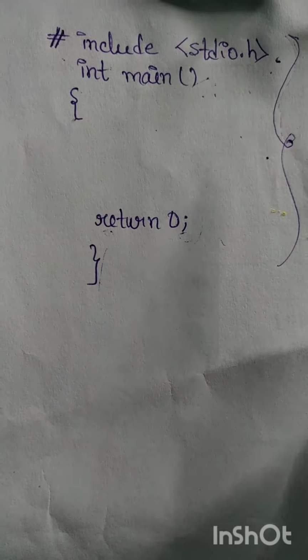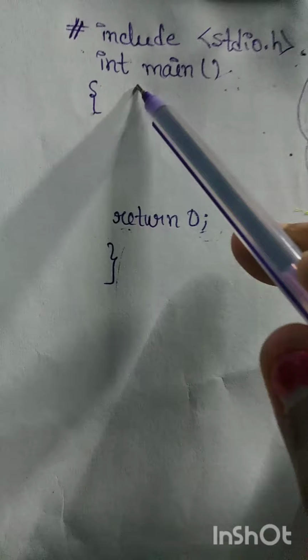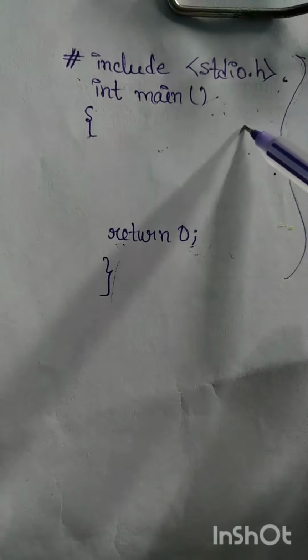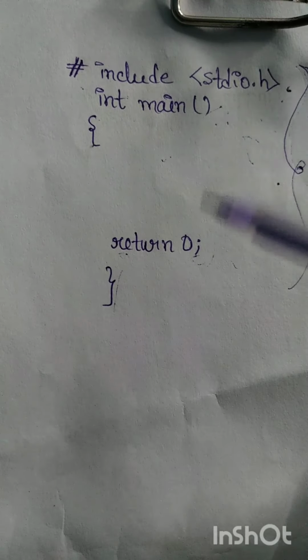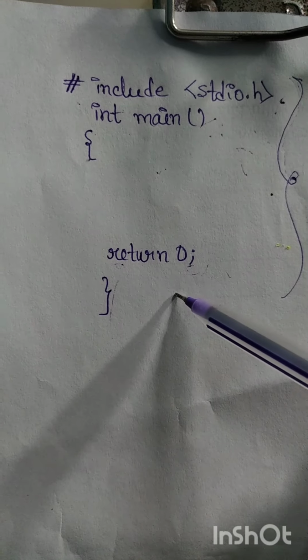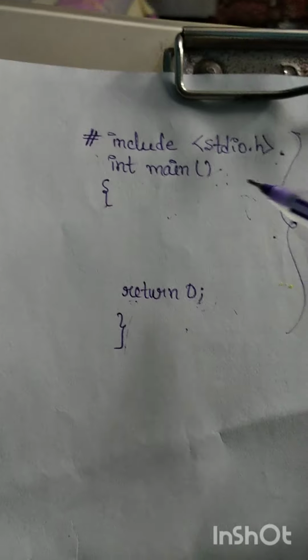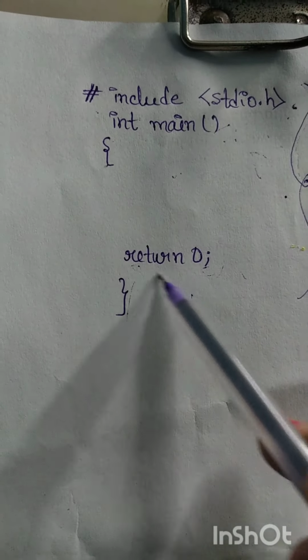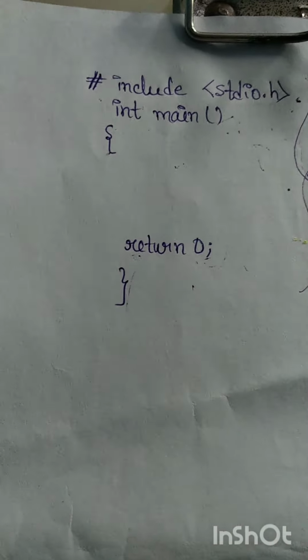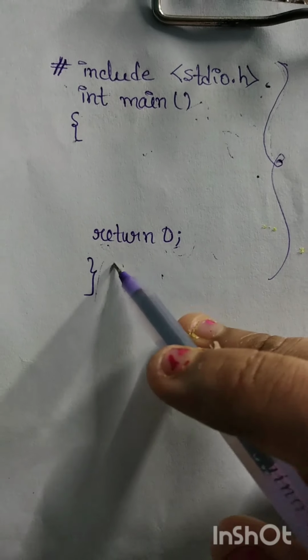And int main. Why are we giving int here? Int means integer. With it we are promising that at the end of the code we will return an integer value. That's why we return 0. As we know, 0 is an integer value. But you can also ask me that 1, 2, 3, 4 are all integer values, so why should we use 0?